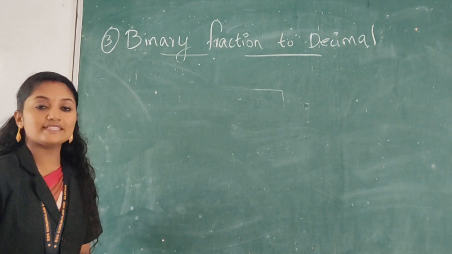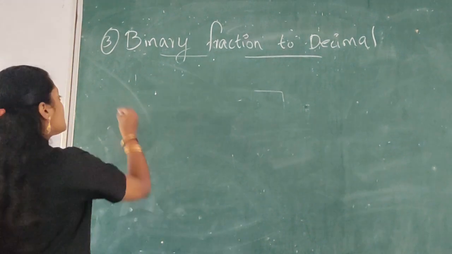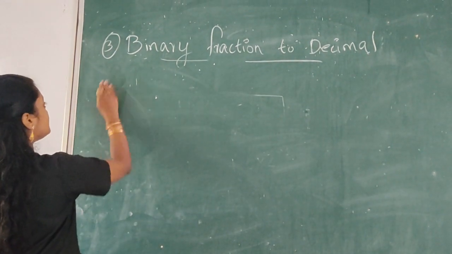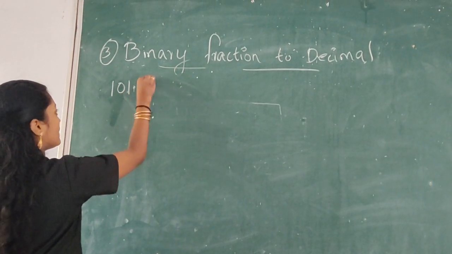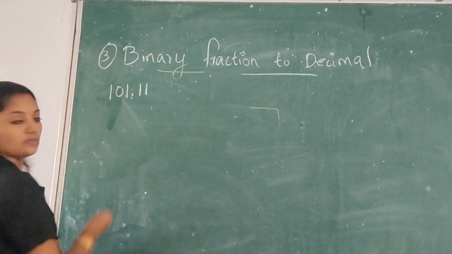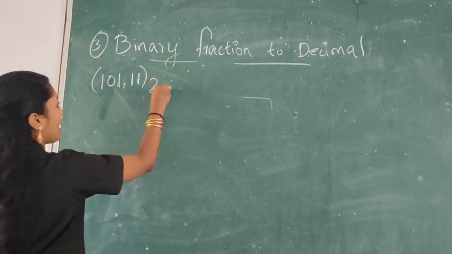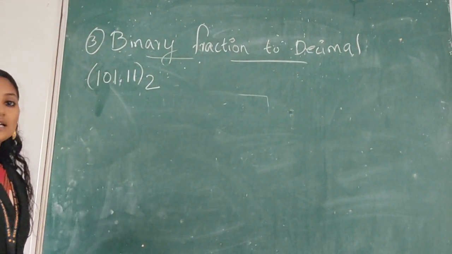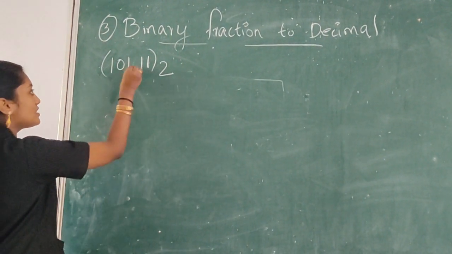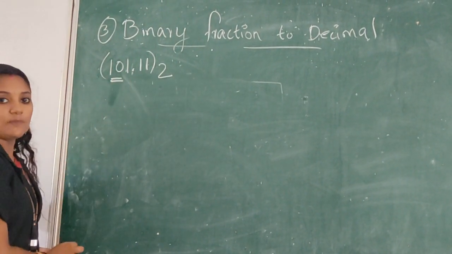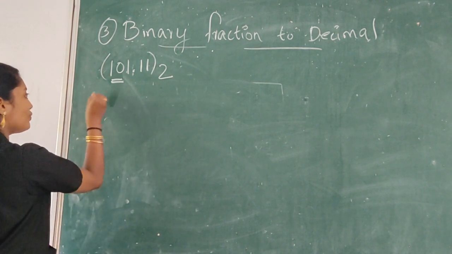Okay, let's see a mixed one. Example: 101.11 to a decimal number. First we have to do the integer part, 101.